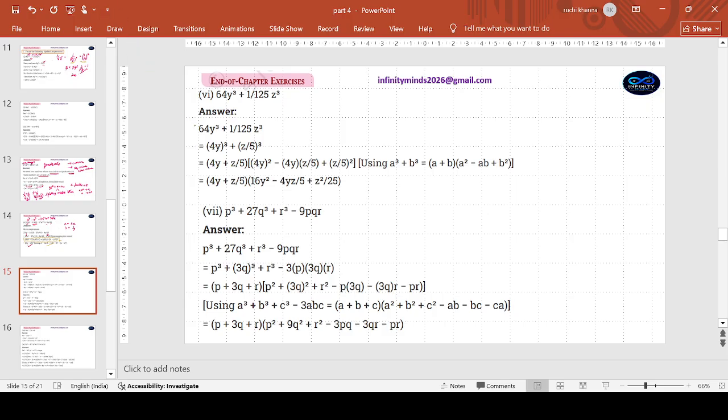Part number 6, 64 y cube, cubic term, a cube plus b cube very clearly, where 64 will be 4, I mean cube root of 64 will be 4, y cube shall become y, 4y whole cube. I'll change the color of the pen. 1 by 125 z cube or z cube.